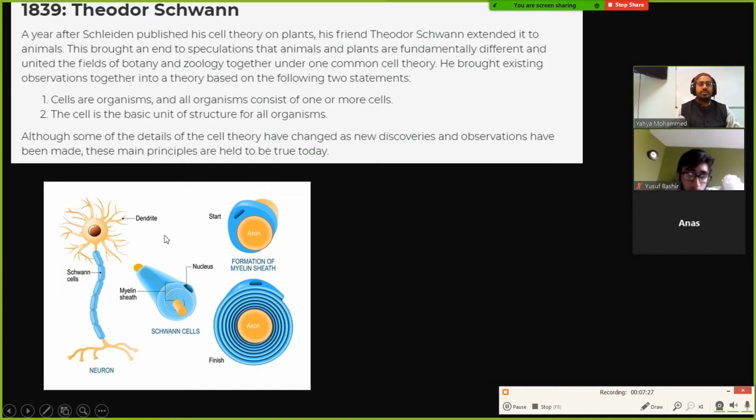You may have also heard of Schwann cells. These are named after him. This is like a neuron, like a brain cell, but not in the brain. This is like in a nerve in your arm and stuff like that. So these cells that surround the neuron are called Schwann cells, named after this person Schwann.